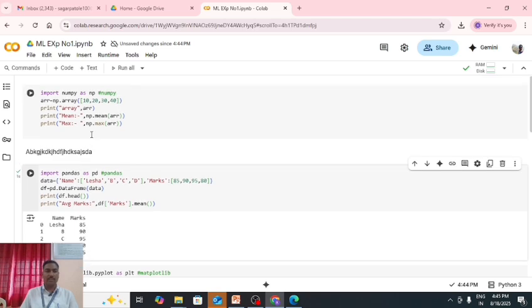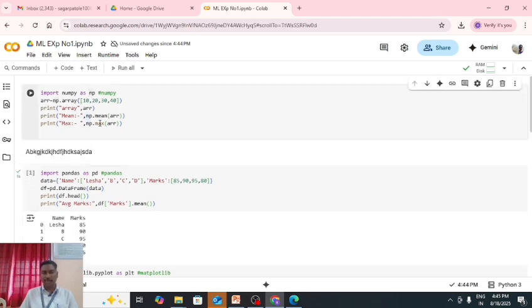So first of all we used the pandas library. Second, we use the numpy library. Import numpy as np, array equals np.array. We store this list of values in the array, and simply print the array, using print and the name of the array. After that we can also perform some mathematical operations on these array values. So print mean: np.mean of the array name, and print max: np.max of the array name.